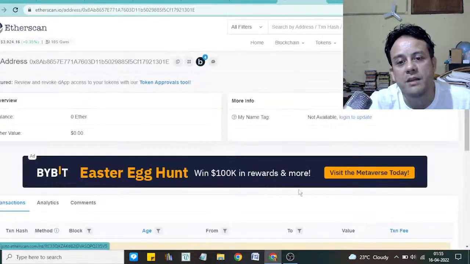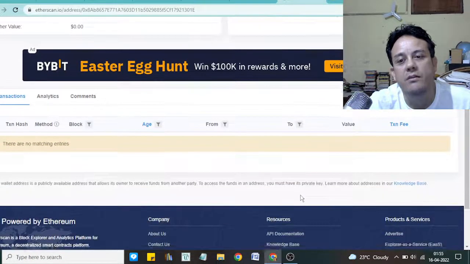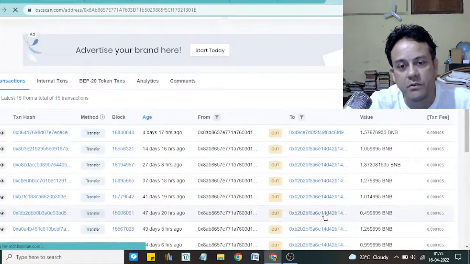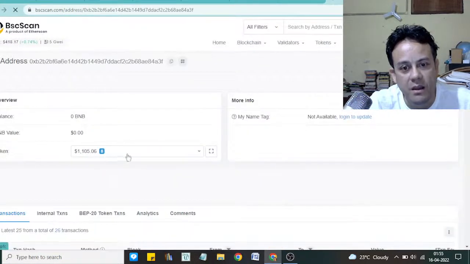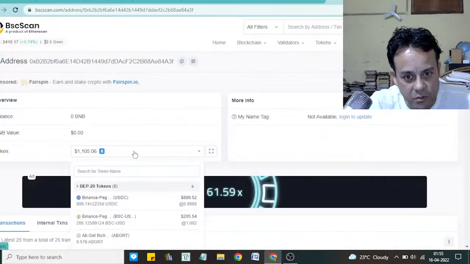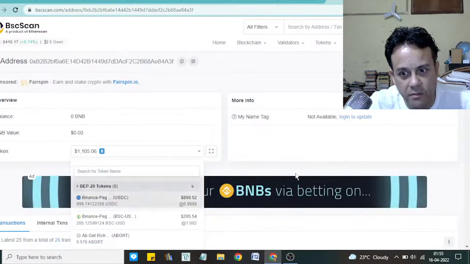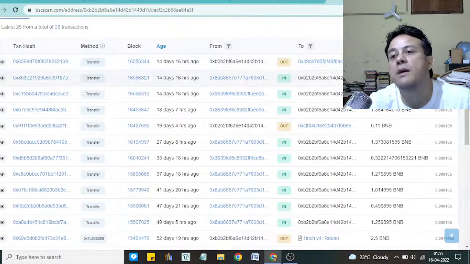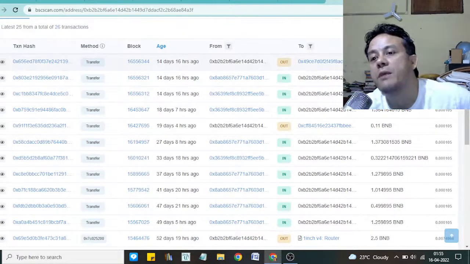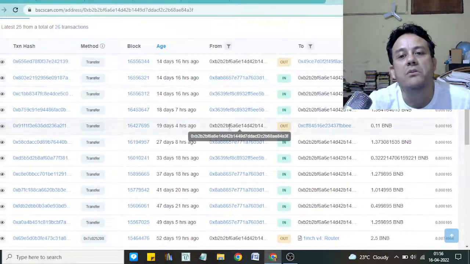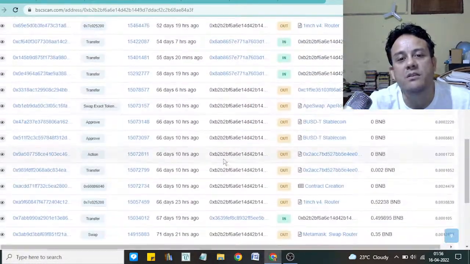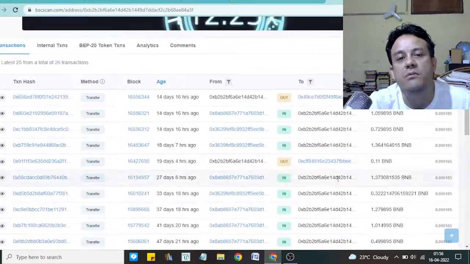People will be sending their money, and then he will withdraw. This is probably his address. If you click on it, you can see how much money it is. He keeps on withdrawing from here. Here you can see he also withdrew almost 8 BNB 14 days back. So this guy is making a lot of money by scamming. These are all his different wallet addresses.